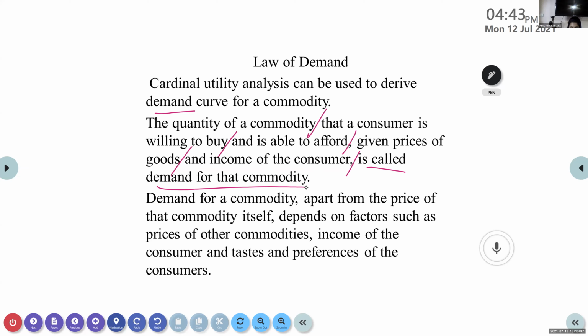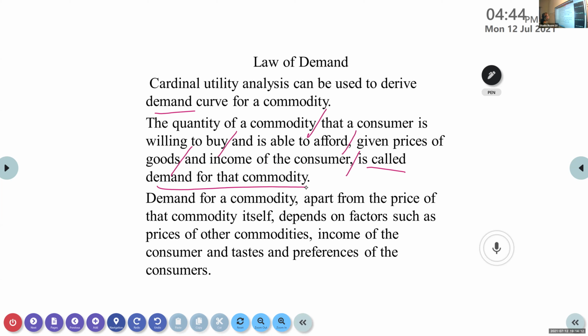The quantity of a commodity that a consumer is willing to buy and is able to afford at given prices of goods and income of the consumer is called demand for that commodity. In the sense that at given prices of goods and income of the consumer, that person should be able to buy because he has that income, and the given prices are there in the market. At that he is able to afford. That we call demand for that particular commodity.